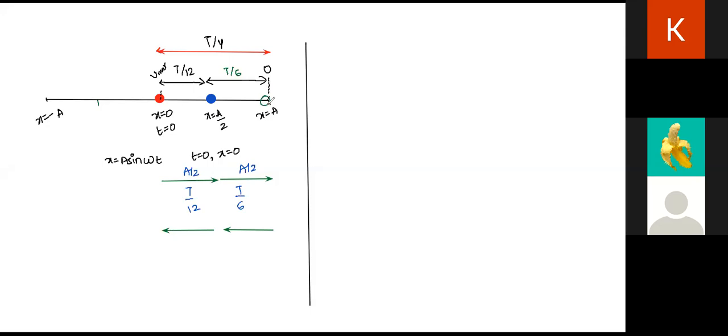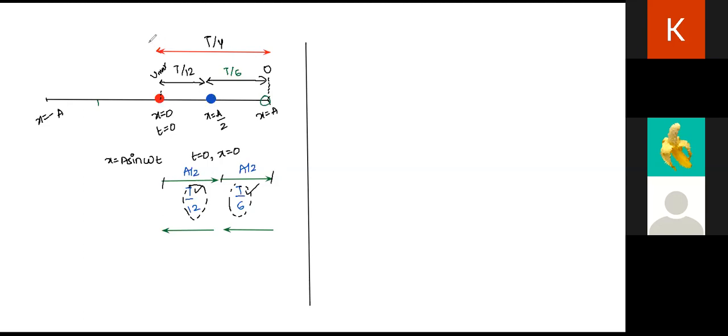So that means the velocity of the particle is coming down, and therefore in order to travel the same distance later, it will take more time, whereas initially it should take less time to travel the same distance. I will repeat. Later, the particle is taking more time. T by 6 is greater than T by 12, whereas this distance is same.